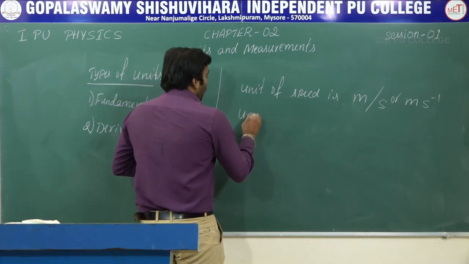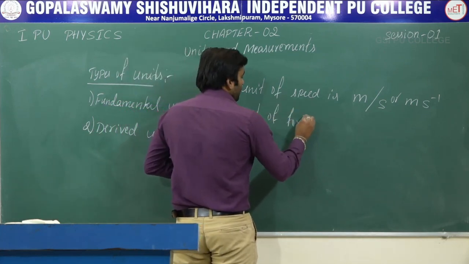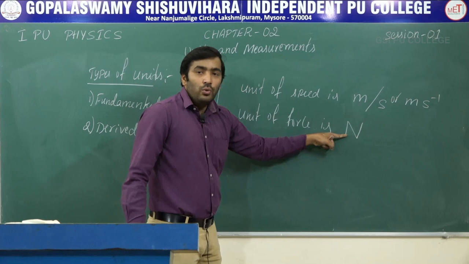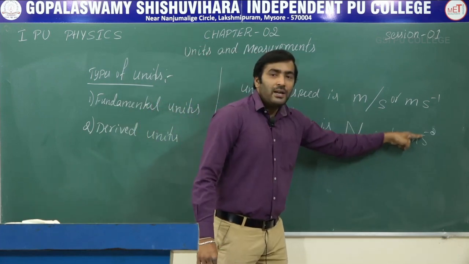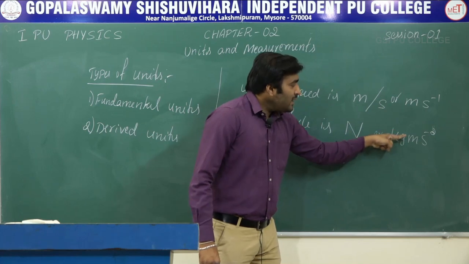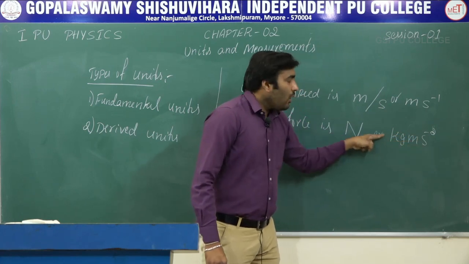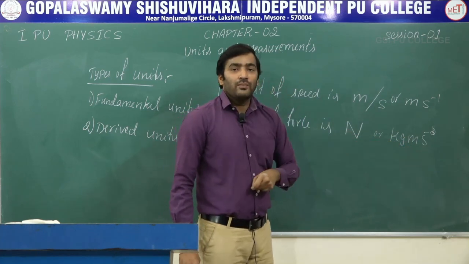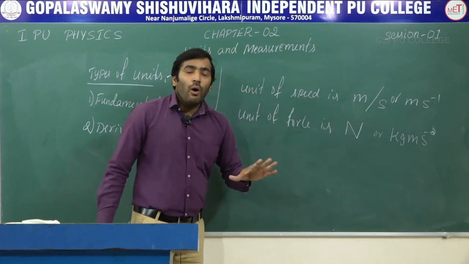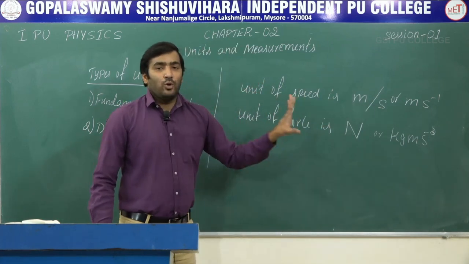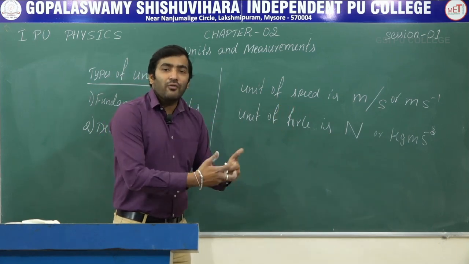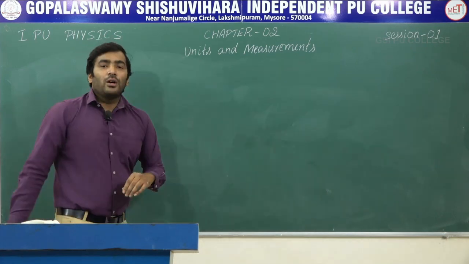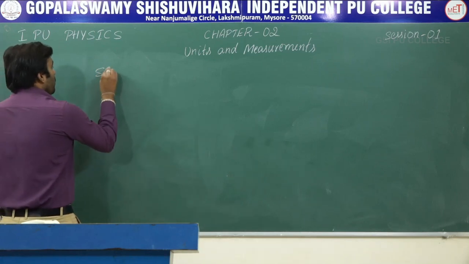Similarly, let us write the unit of force. The unit of force is Newton, but we can write this Newton as kg meter per second square. Here kg, meter and second are all fundamental units. That is why Newton is also a derived unit. So the units for fundamental quantities are fundamental units, and the units for derived quantities are derived units. That's all. Now we'll move on to the next topic, system of units.